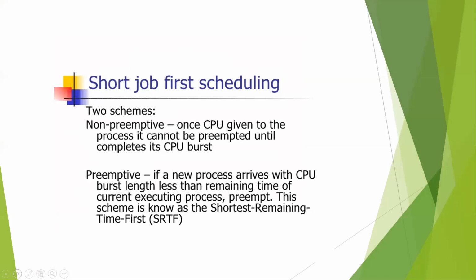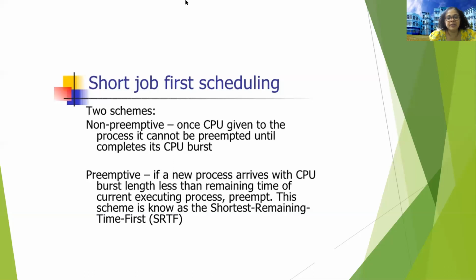This we have studied earlier. So this is just a recall that in shortest job scheduling, there are two schemes. One is non-preemptive, another is preemptive. What is non-preemptive and preemptive? Non-preemptive: once the CPU is given to the process, it cannot be preempted. That means the process will execute, the process will complete, and only then will it release the CPU.